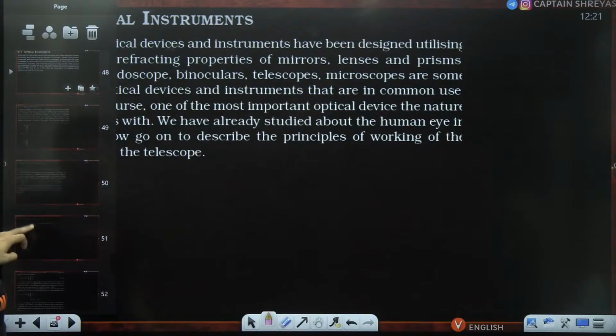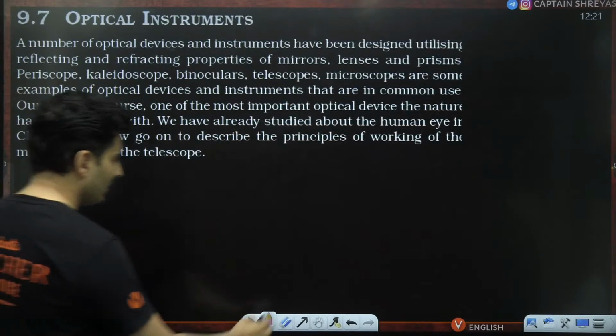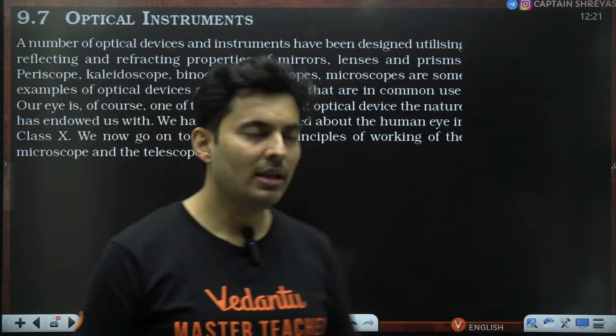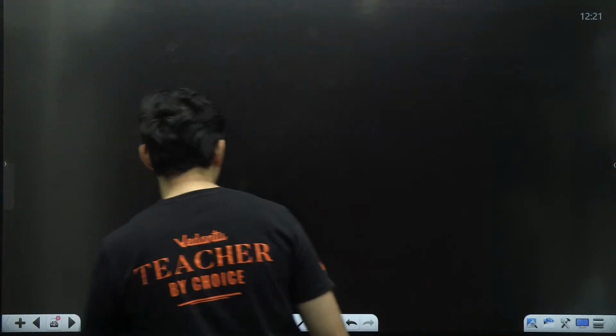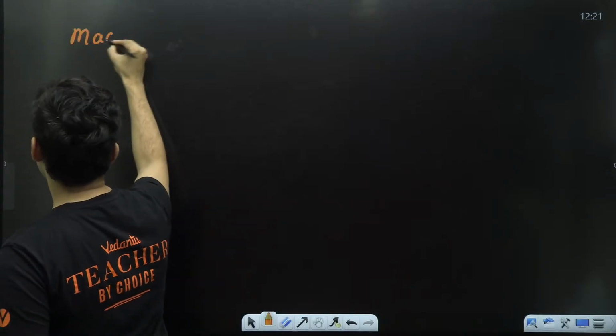All right. Now there is one main thing regarding something called the magnifying power, which is way different than magnification. So let me first define the meaning of magnifying power.